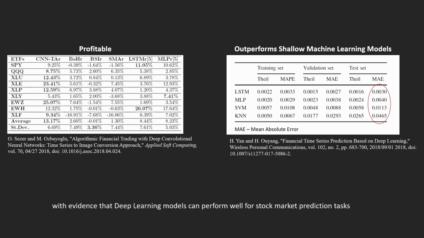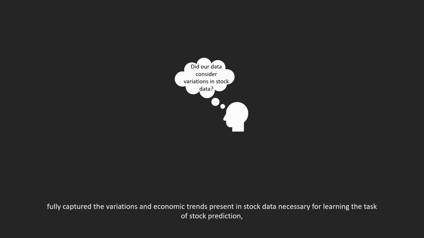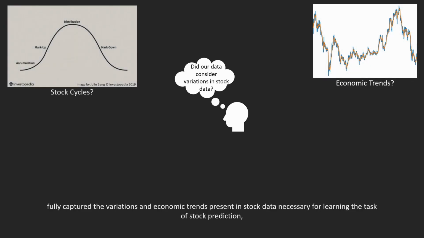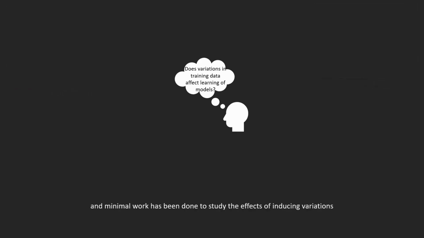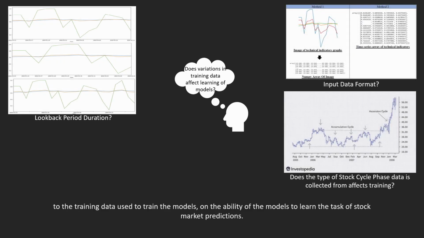Although past research on the use of deep learning models for stock market predictions provided us with evidence that deep learning models can perform well for stock market prediction tasks, past research often does not take into consideration if the data used to train the deep learning models fully captured the variations and economic trends present in stock data necessary for learning the task of stock prediction, and minimal work has been done to study the effects of inducing variations to the training data used to train the models on the ability of the models to learn the task of stock market predictions.